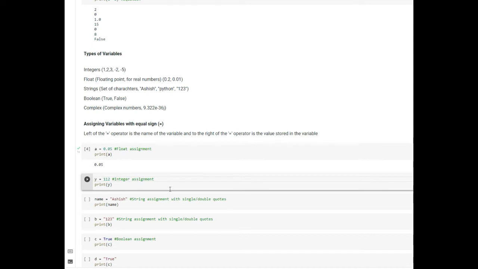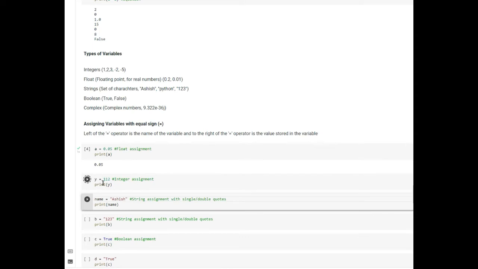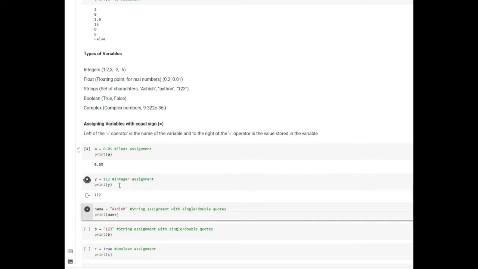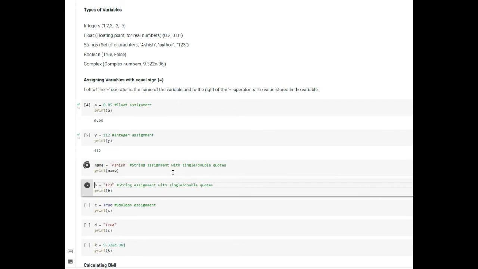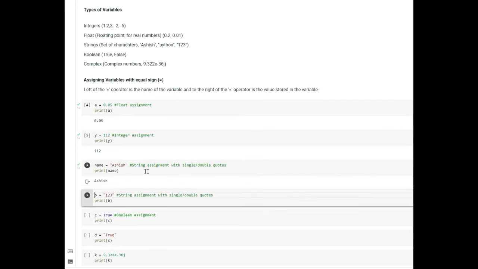In the same way, we can assign integers to variables. So in the second statement, we are assigning y a value of 112. The next one is we are creating a variable which is called name, and we are giving it a string value of Ashish. Okay, in order to give a string value, we need to use single or double quotes. Now we'll try to print the value of name, and you can see that it is Ashish.